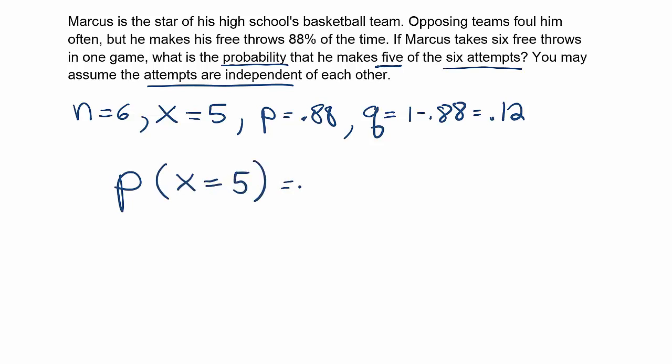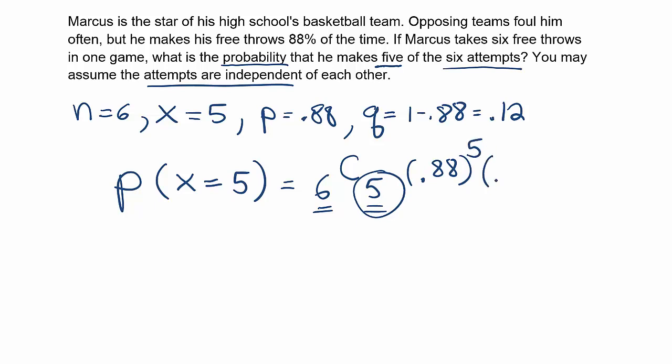Then the formula says I should do a combination using n up front, then choose x, or in other words, out of 6 shots, 5 should go in. Then we need the probability of success, which in this case is 0.88, and we need to raise that to the x power, so the 5th power. And then the failure probability, raised to the leftover amount of trials. Well, if 5 of them are successful, then 1 out of 6 is unsuccessful. All right, and that formula should solve the problem for us. We just need to plug it into our calculator at this point.